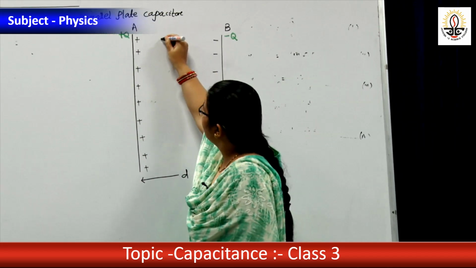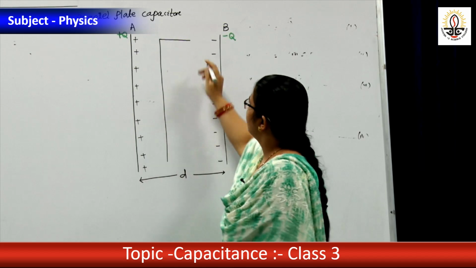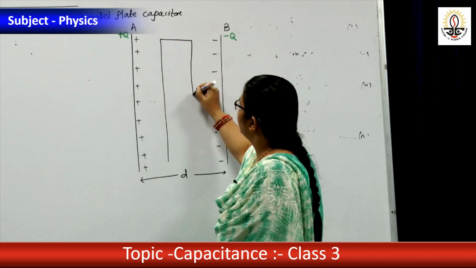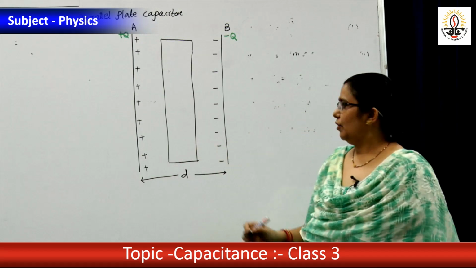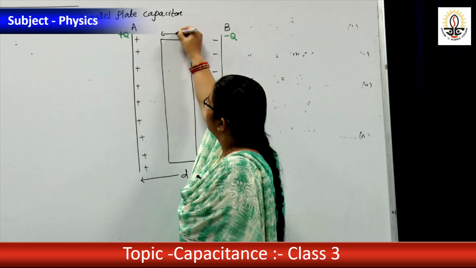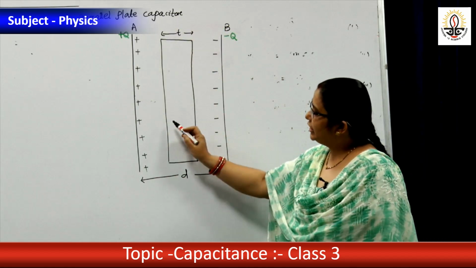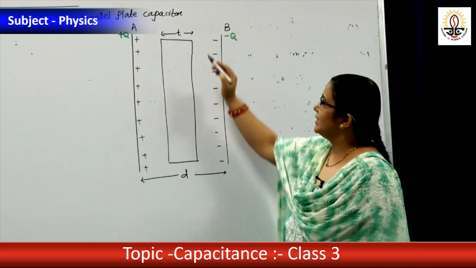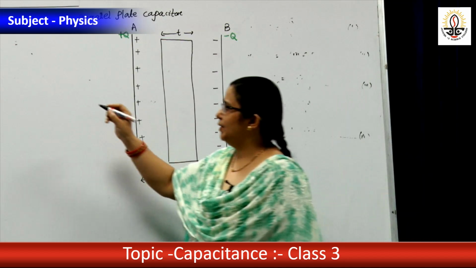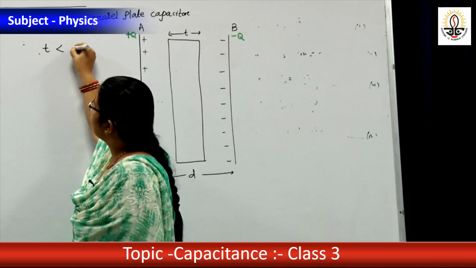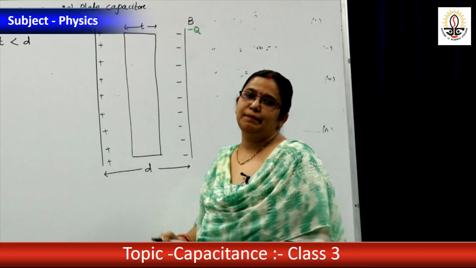Now let us place a dielectric slab of thickness T. What is T? T is the thickness of the dielectric slab, and its value is less than the distance between the two plates. That means T is less than D. Okay? Then what happens now?